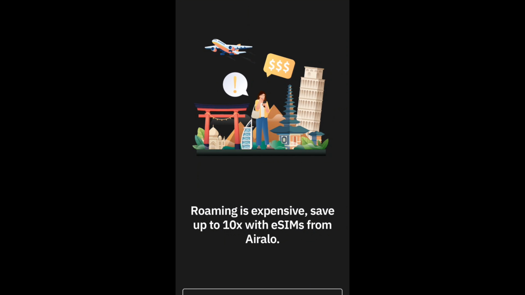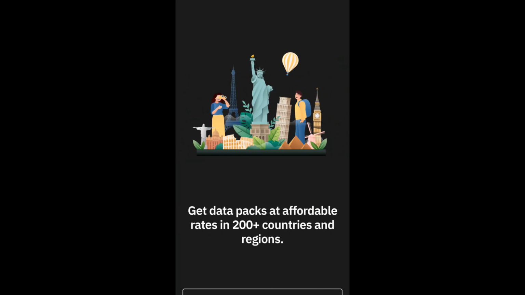So as you guys can see, this is what you will see as you start up the application. You would see roaming, inexpensive, save up to 10 times eSIM from Airalo, right? With Airalo, it's cheaper because the plans on them are very cheap. It's not as expensive as most other providers outside when you're traveling to different countries. Also, they're available in over 200 countries and regions, which is pretty awesome, meaning you could go to nearly any country and be able to buy data.